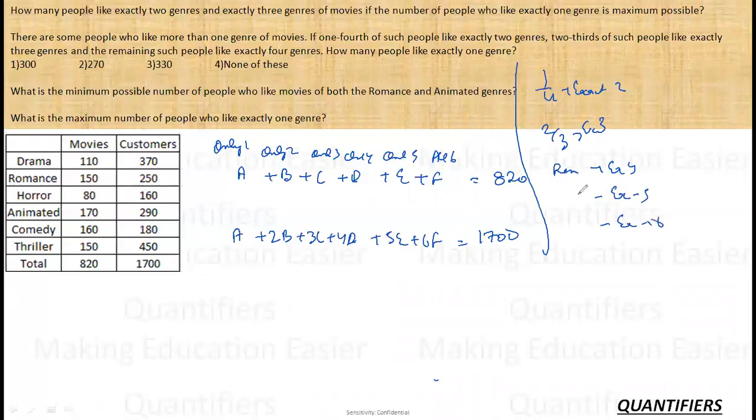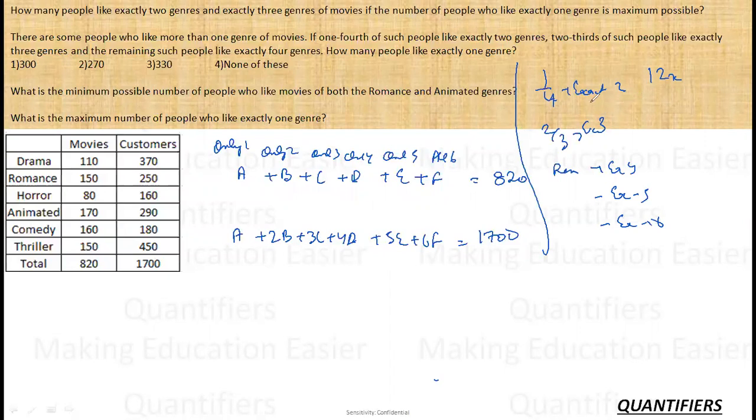Now this question can be very easily done. See, I'll have to assume something. If I take a variable x, it would be x by 4, and 2 by 3x. What I will do to minimize my calculations is take it as 12x. Now 12x are those people who like only 2 to only 6 categories. These people together, 12x which I have assumed, like more than one category.